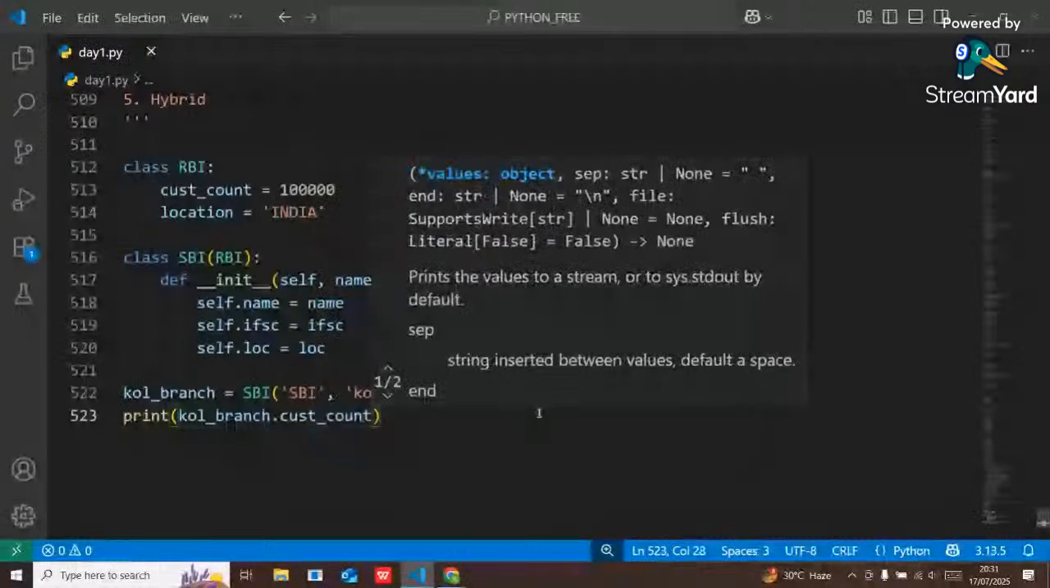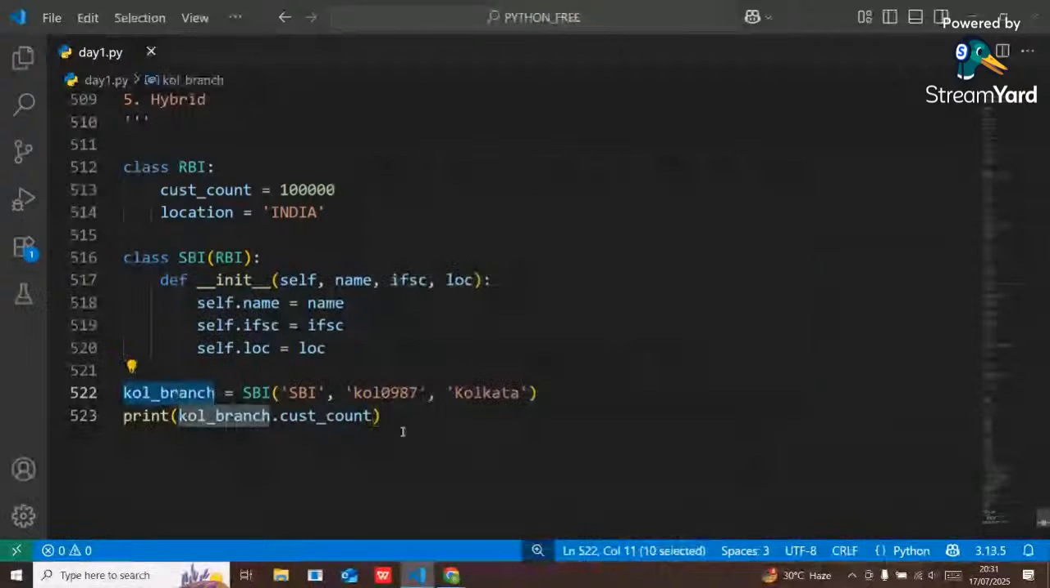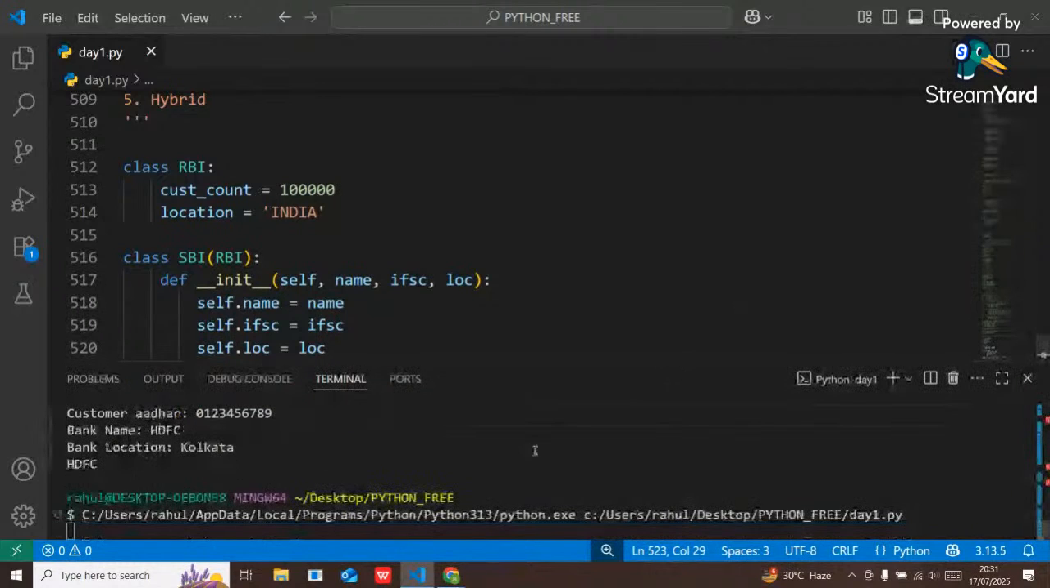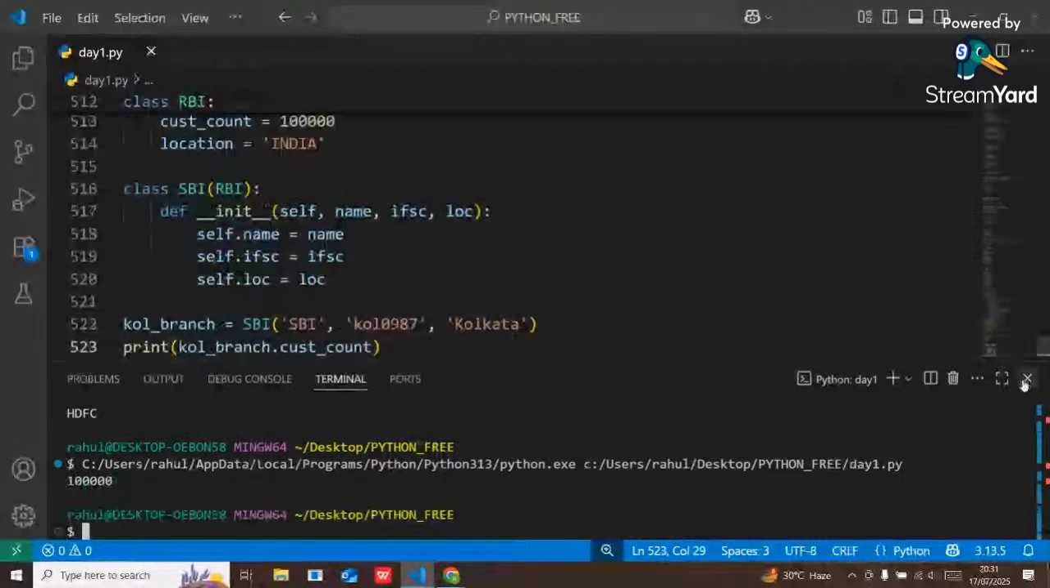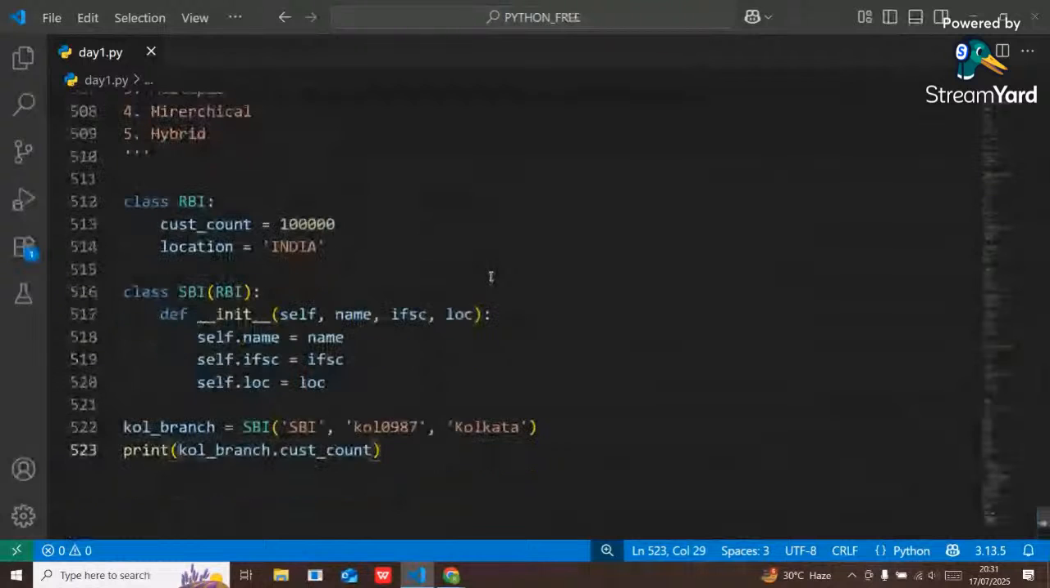Now here I can say that inside this Kolkata branch only 1 lakh customers can open their account in that particular branch. If the customer count is more than 1 lakh, then the bank will not allow that customer to open the account. Got it, people? Understandable or not? Single level inheritance. Let me know, guys.